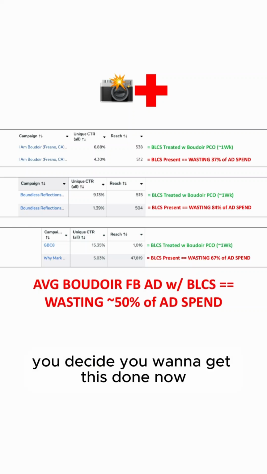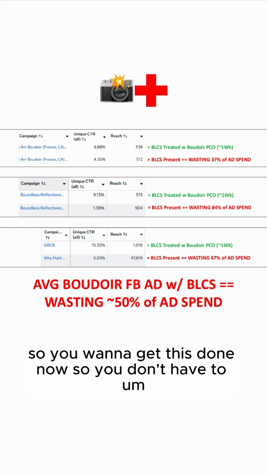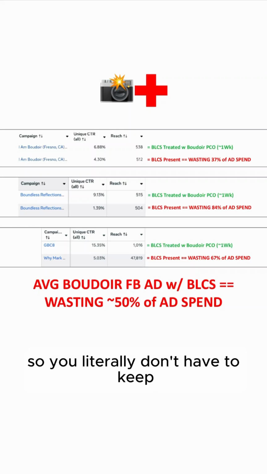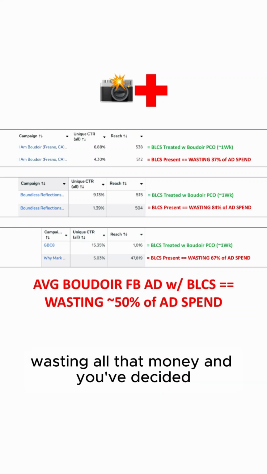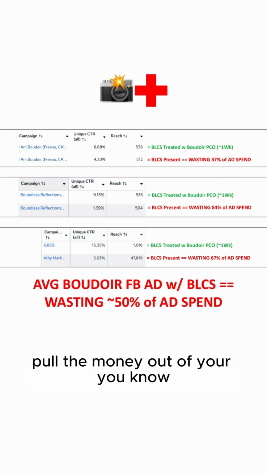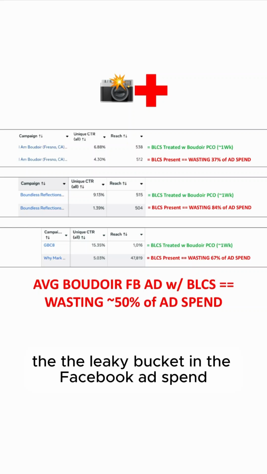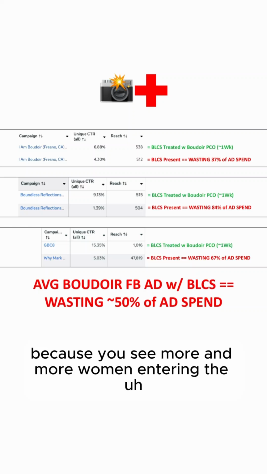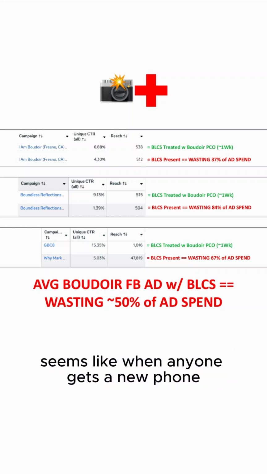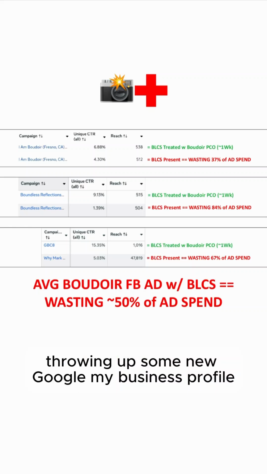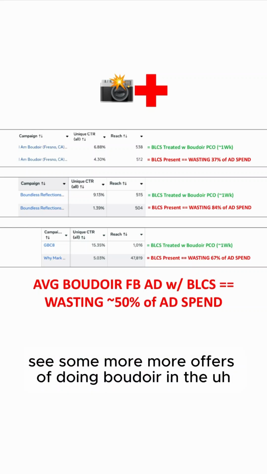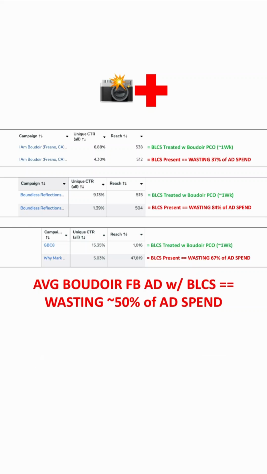And you decide you want to get this done now, so you literally don't have to keep wasting all that money. And you've decided you want to optimize this part of your business now, pull the money out of the leaky bucket in the Facebook ad spend, because you see more and more women entering the market as boudoir photographers every day. Seems like when anyone gets a new phone, they throw up some new Google My Business profile, or when anyone gets a new camera, you see some more offers of doing boudoir in the mom Facebook groups.